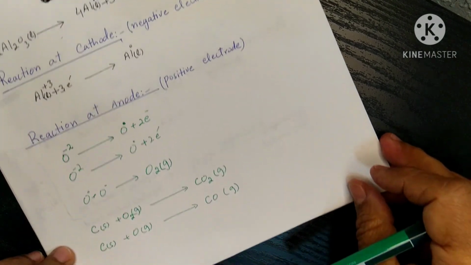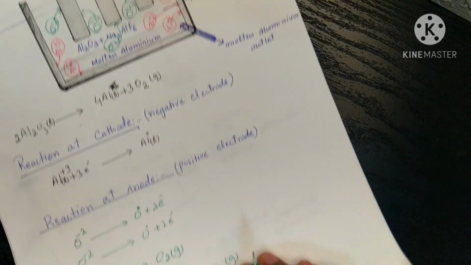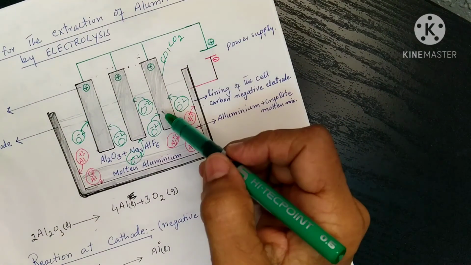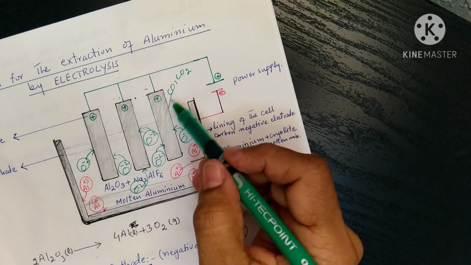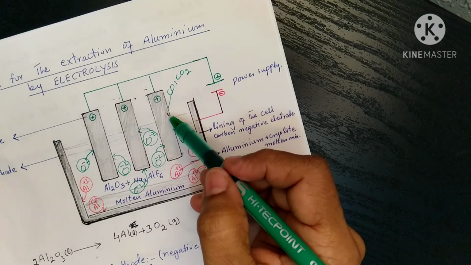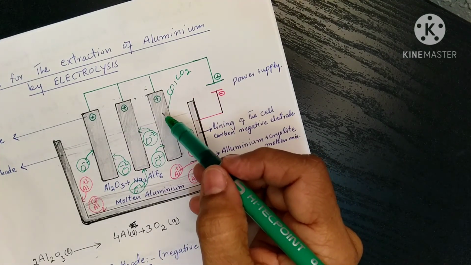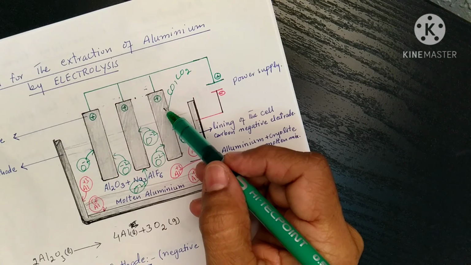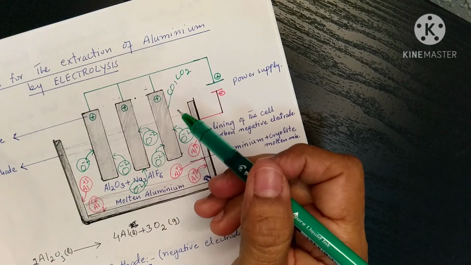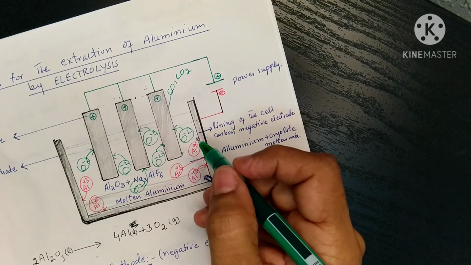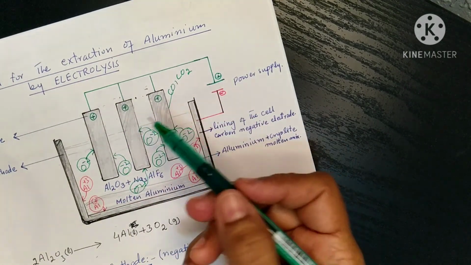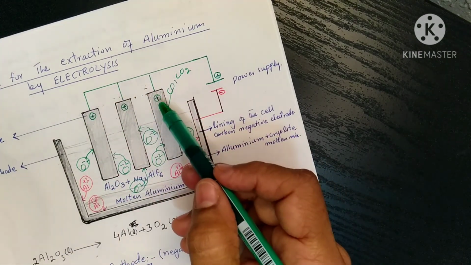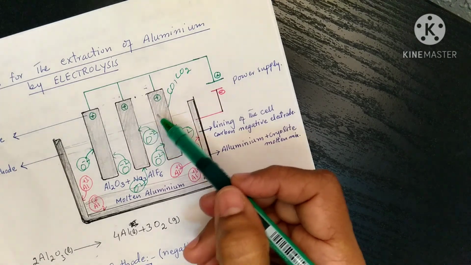So during this whole process, aluminium oxide is converted into pure aluminium, and oxygen is produced at the anode, and oxygen is converted into carbon monoxide and carbon dioxide when it reacts with the electrode. It means the carbon anode electrode will be consumed during this electrolysis process. So the carbon anode gradually burns away and needs to be replaced regularly. During this industrial electrolysis process of the extraction of aluminium, this electrode needs to be changed from time to time, so that the process will continue.